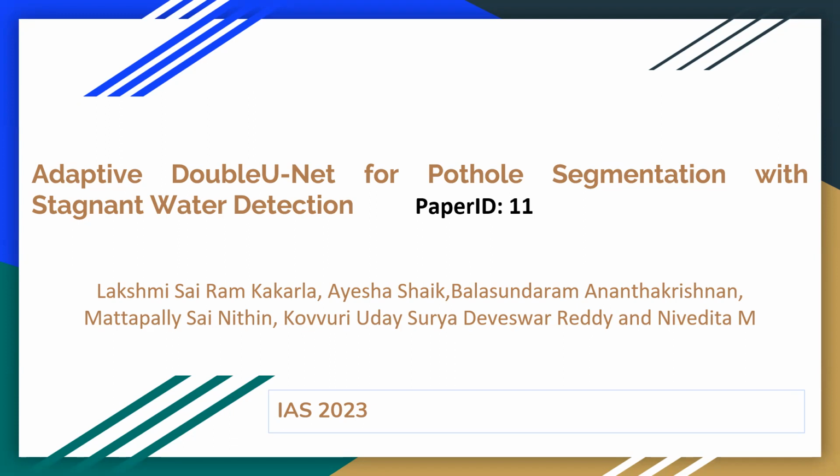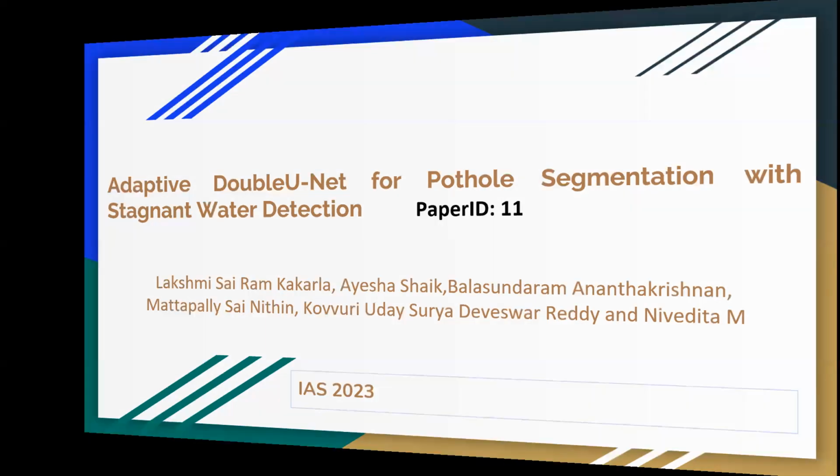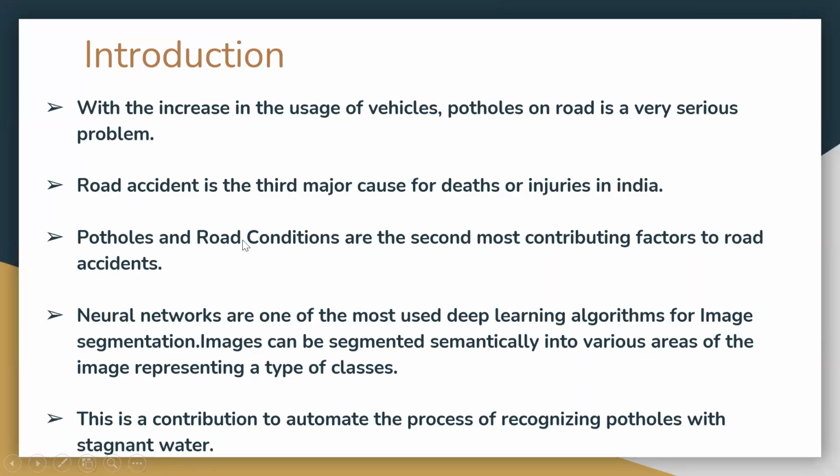So today, I just want to present our work which was included in this particular research work. Our title is Adapted DoubleU-Net for Pothole Segmentation with Stagnant Water Detection. So let's see the main domain of this particular work.